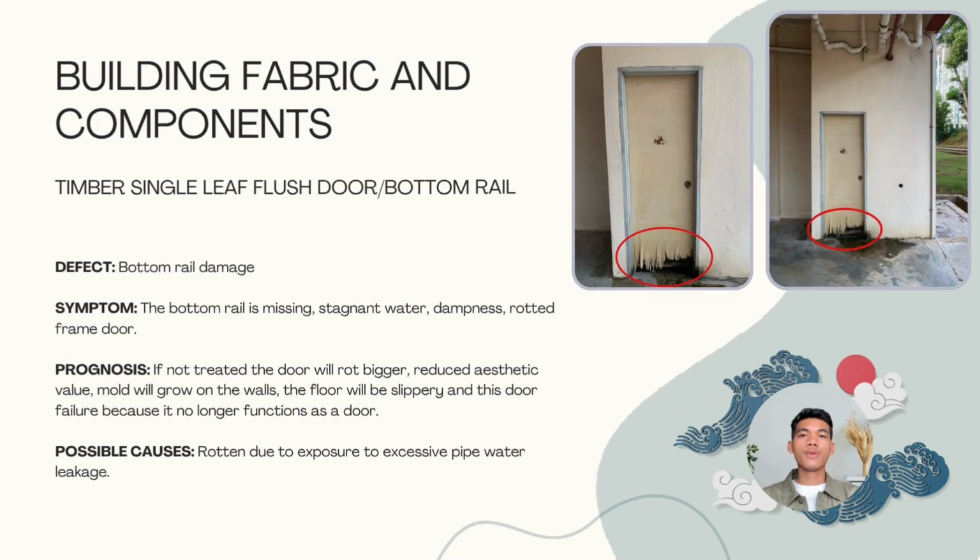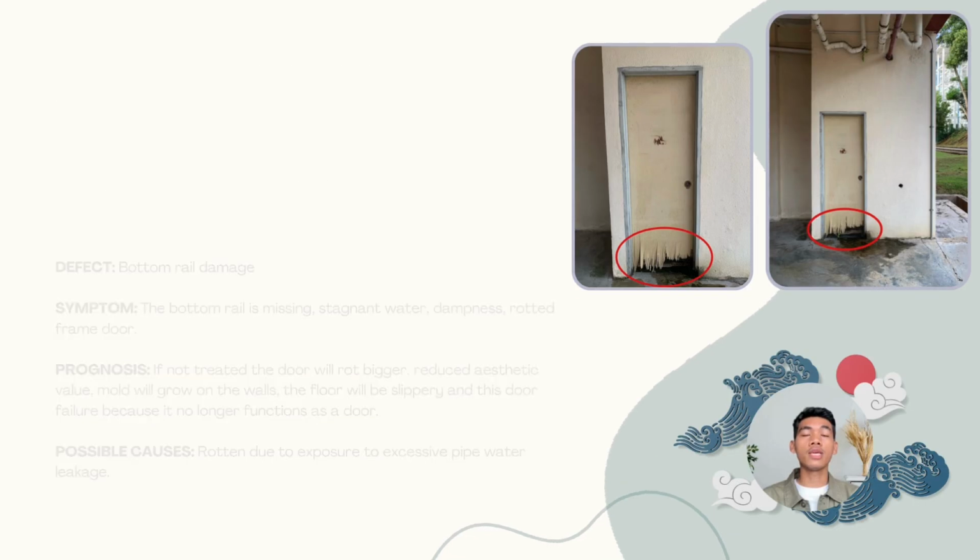Building fabric and components. The element is a timber single leaf flush door. The component is the bottom rail. The defect is bottom rail damage. The symptoms: the bottom rail is missing, stagnant water, dampness, rotted door frame. The prognosis: if not treated, the door will rot more, reduce aesthetic value, mold will grow on the wall, the floor will be slippery, and the door fails because it no longer functions as a door. The possible cause is rot due to exposure to excessive pipe water leakage.